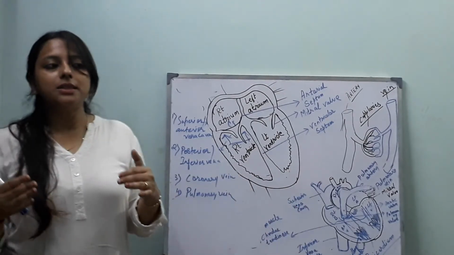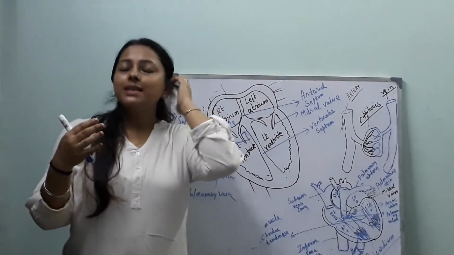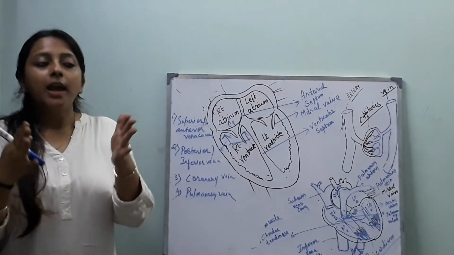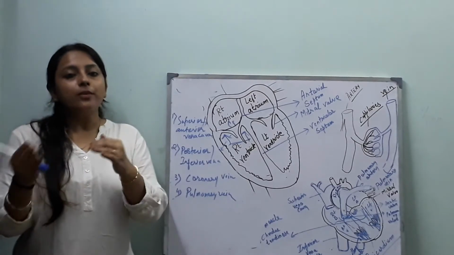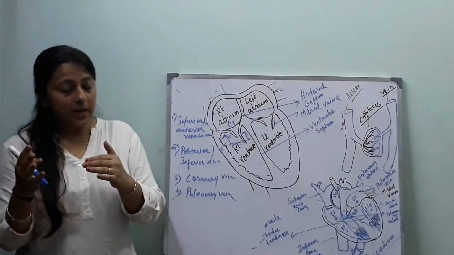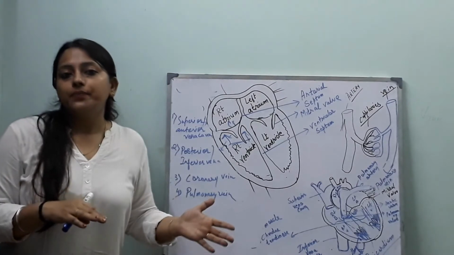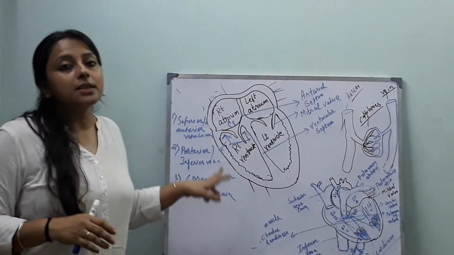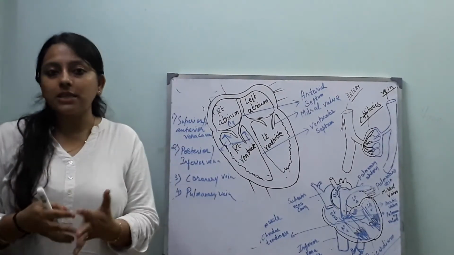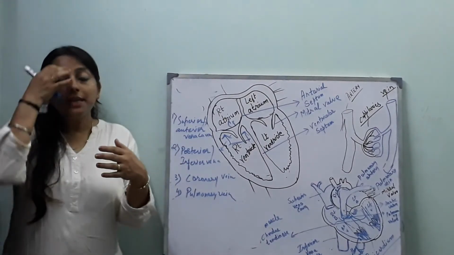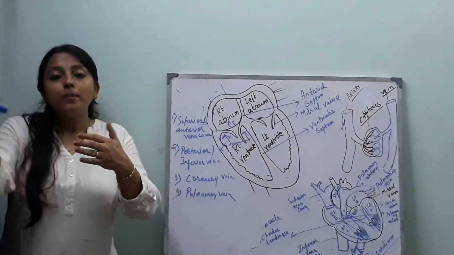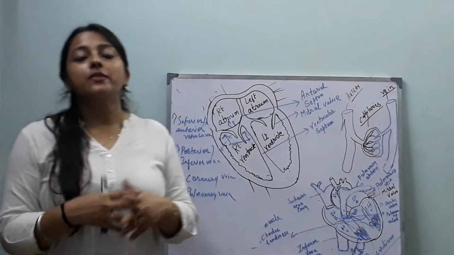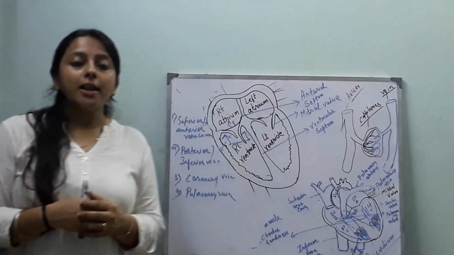It brings deoxygenated blood from the muscles of our heart to the heart. And pulmonary, the word is always related with lungs. Pulmonary vein brings blood from lungs to heart. These are the important vessels which carry blood into our heart.